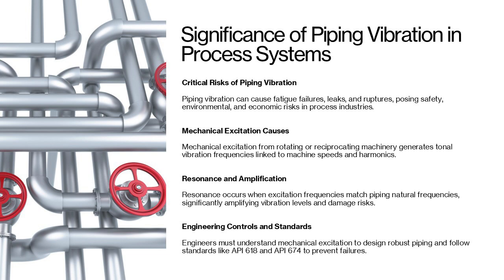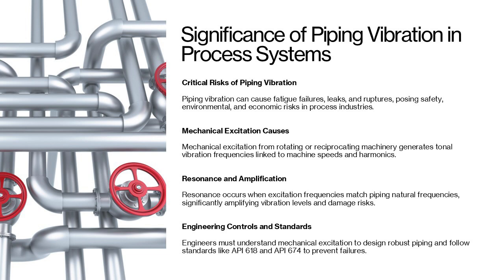This phenomenon can cause high cycle fatigue damage at welds, supports, and connections, leading to premature failure. Understanding mechanical excitation is essential for engineers to design robust piping systems, implement preventive measures, and comply with industry standards such as API 618 and API 674.